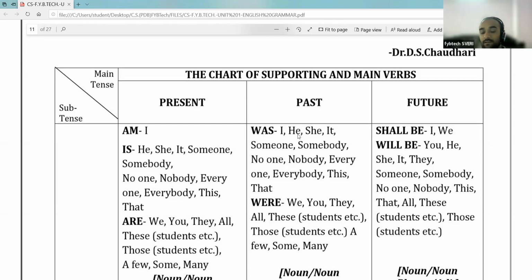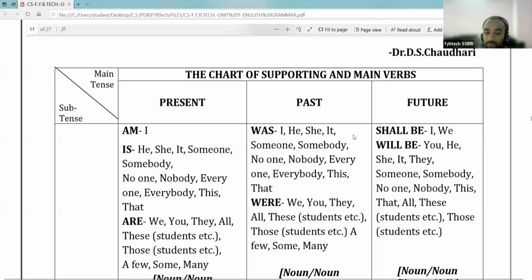For example, we, you, they, all, these, those, few, many, some. After these subjects, we use were as the supporting verb.